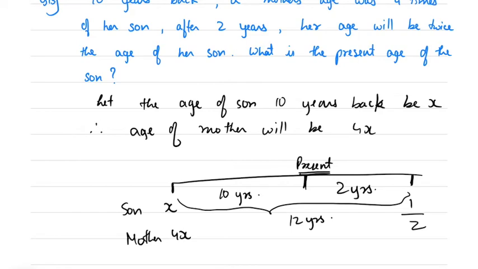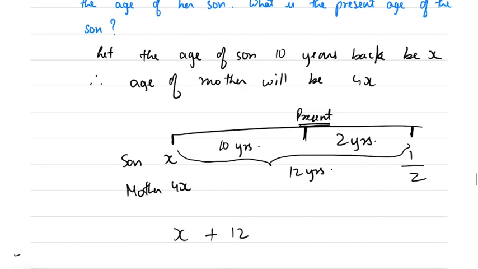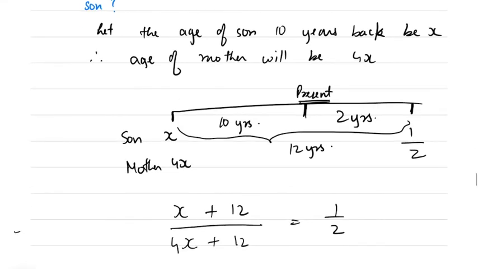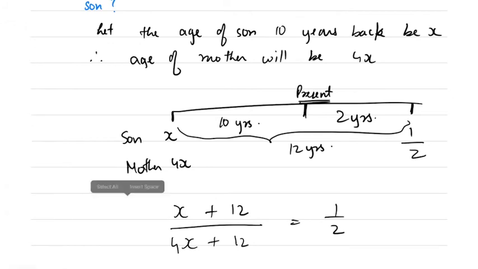So that means x plus 12 divided by 4x plus 12 is equal to 1 by 2. So this is the equation, and then you have to solve the equation.